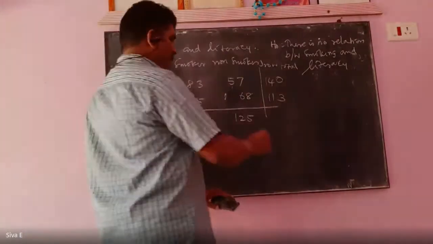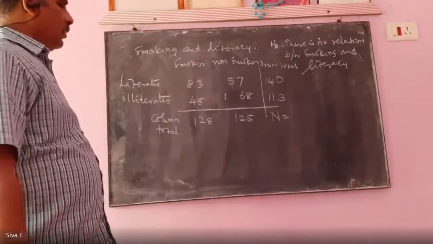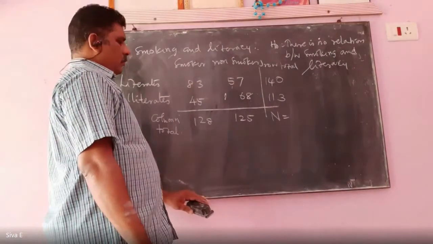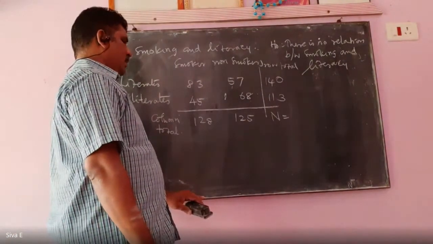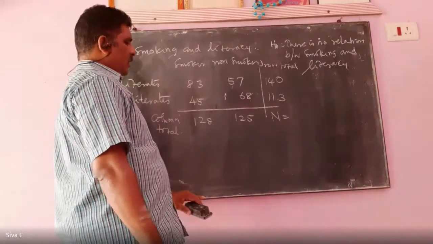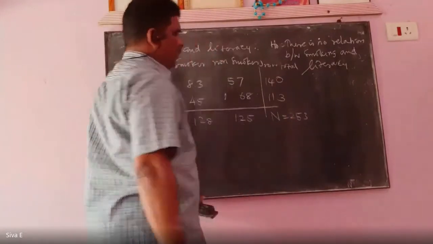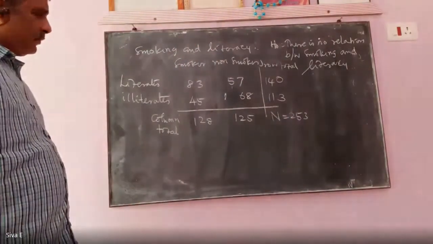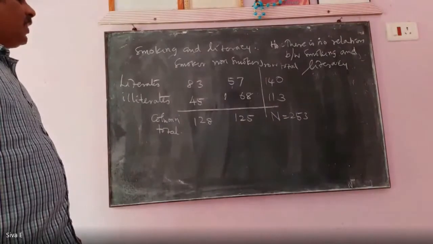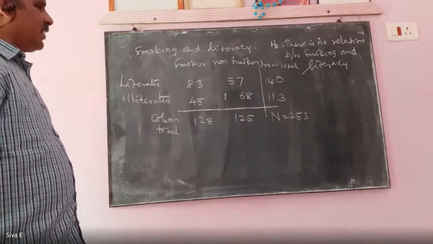Then what is capital N? 82, 63, 253. Is it not? 253. Now, what is the next step?